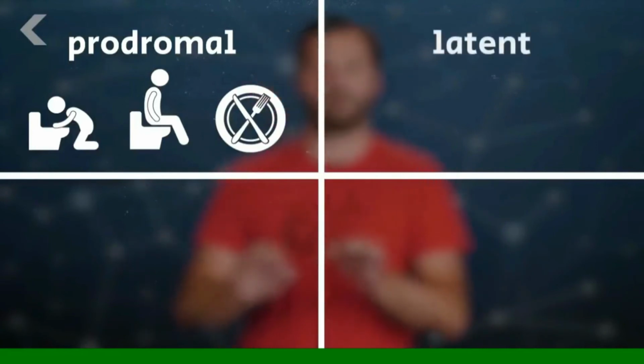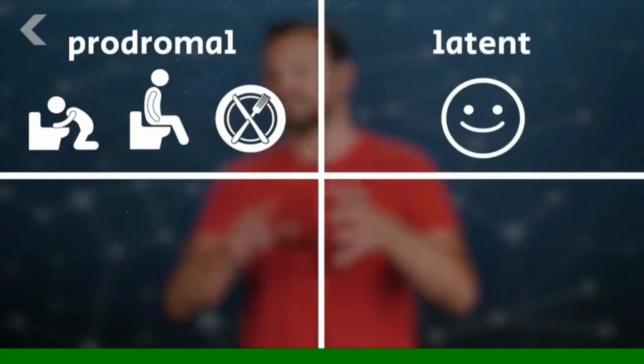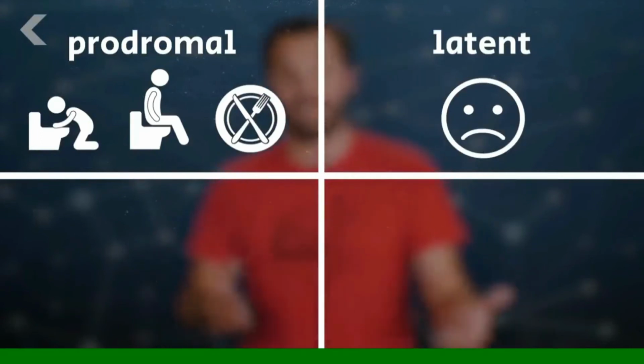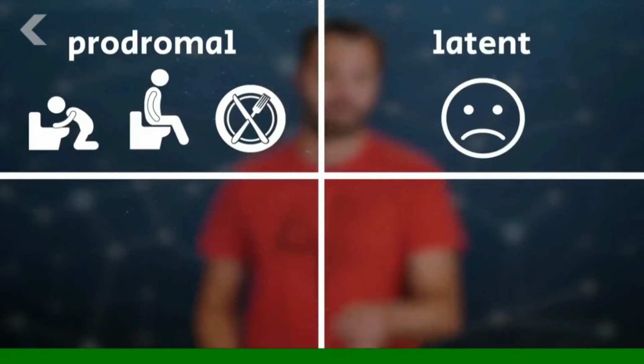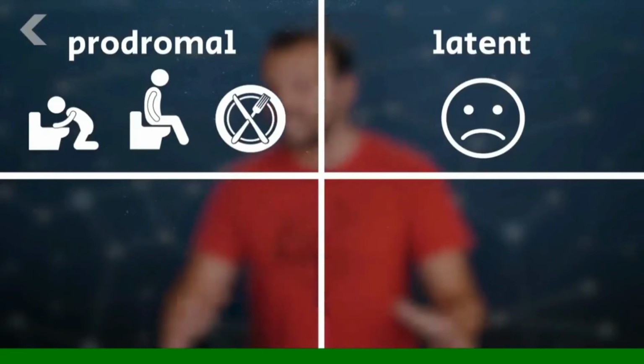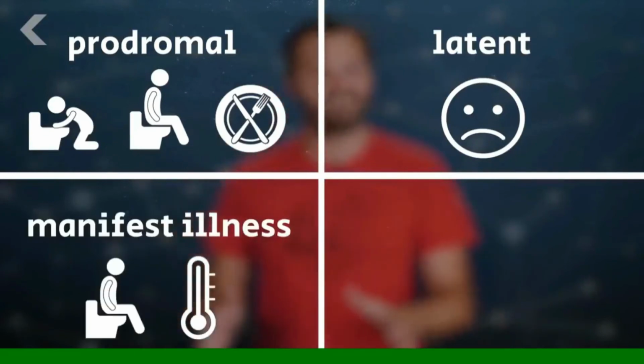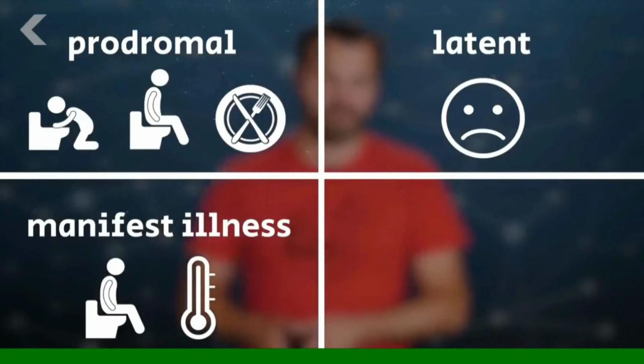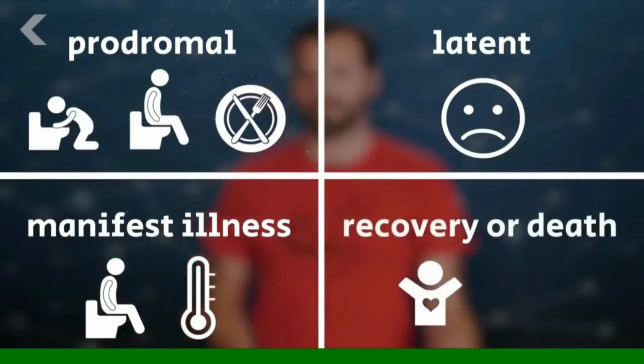Second, you'd actually feel better. This is called the latent phase. You'd get over these flu-like symptoms, but you didn't actually get over them. If you'd had lab tests, they would show that you'd been poisoned by radiation. Then maybe weeks after that, bam, the manifest illness phase hits. That's when a bunch of bad stuff happens that we'll get into. And then fourth is recovery or death. If it's a low dosage, you can probably recover, though you may have a higher risk of cancer. However, above a certain point, things hit the fan.